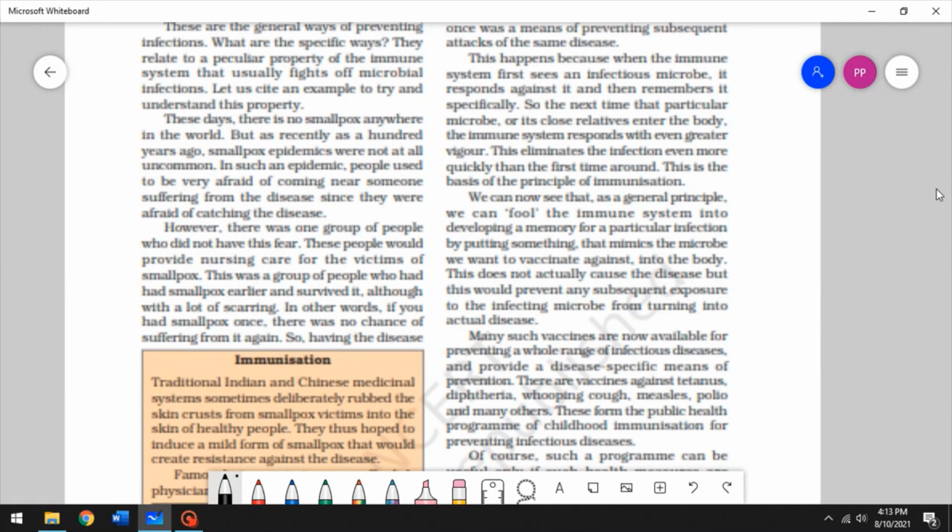So what are the specific ways? If you want to get rid of mosquitoes in your area because you have a malaria outburst or a dengue outburst, what would you do? First of all, you would avoid stagnant waters because that's where mosquitoes breed. Second, if you are the government in charge of that area, you would make sure that there is no stagnant water.